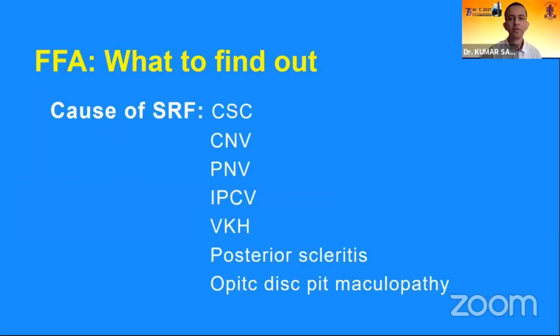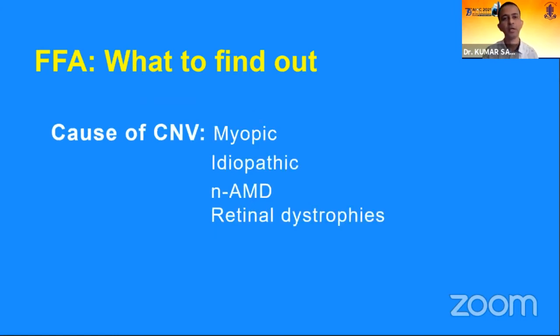If we find subretinal fluid in a patient with distorted vision, we look for central serous chorioretinopathy, choroidal neovasculopathy, pachychoroid neovasculopathy, IPCV, VKH, posterior scleritis, and optic disc pathologies on FFA imaging. The next step is to find if the patient has CNVM, then we have to identify which pathology is causing CNVM.